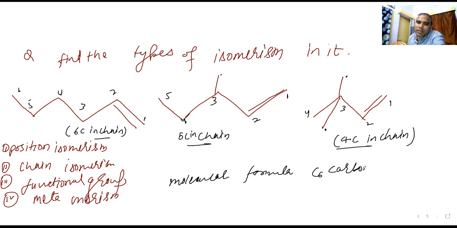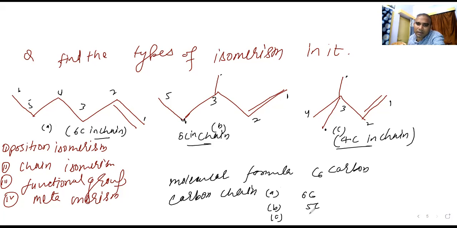But what we are talking about is another point, the carbon chain. Suppose this is A, this is B, this is C. A has a carbon chain of 6 carbon, B has a carbon chain of 5 carbon, and C has a carbon chain of 4 carbon.